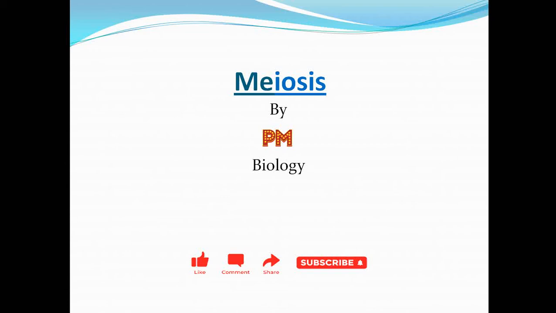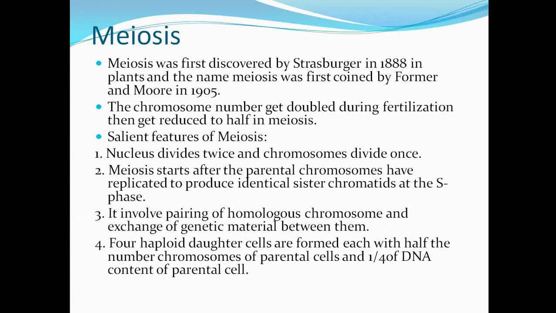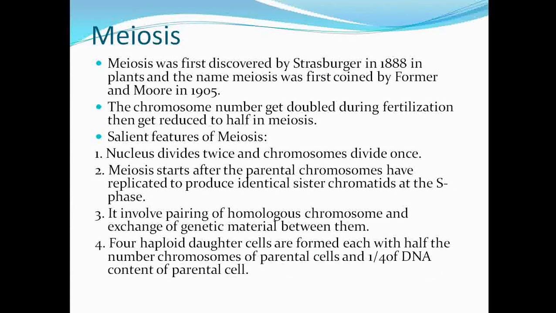So here we are going to learn about meiosis and its steps in detail. Firstly, we will talk about the overview here. Meiosis was first discovered by the scientist Strasburger in 1888 in plants, and then the name meiosis was coined by Farmer and Moore in 1905.